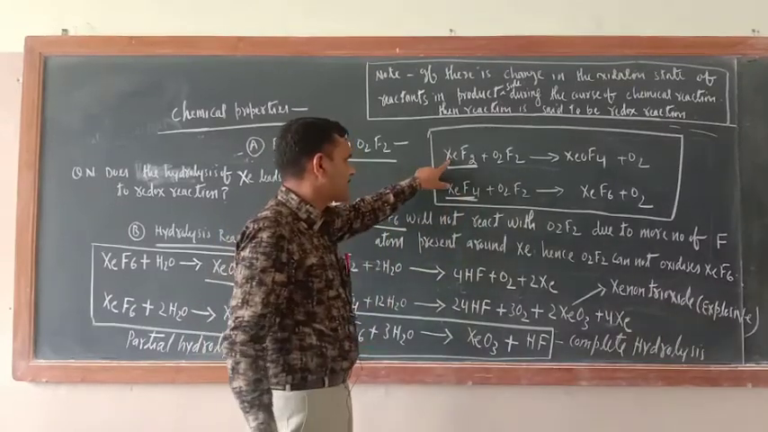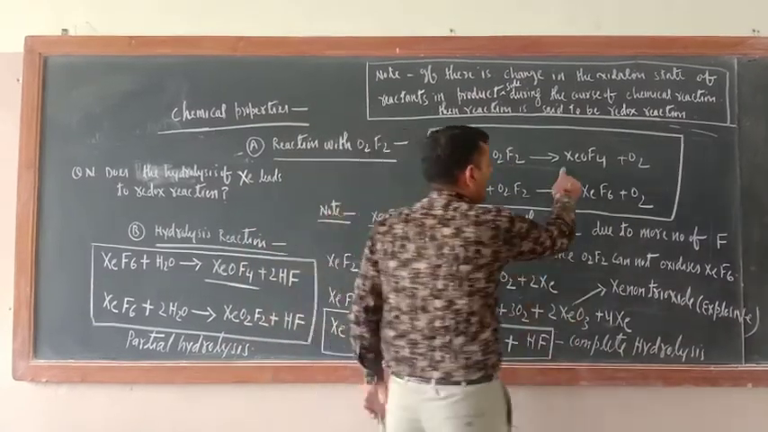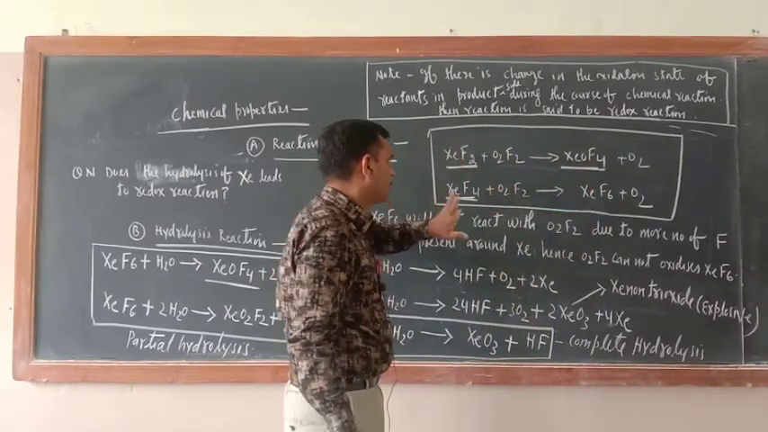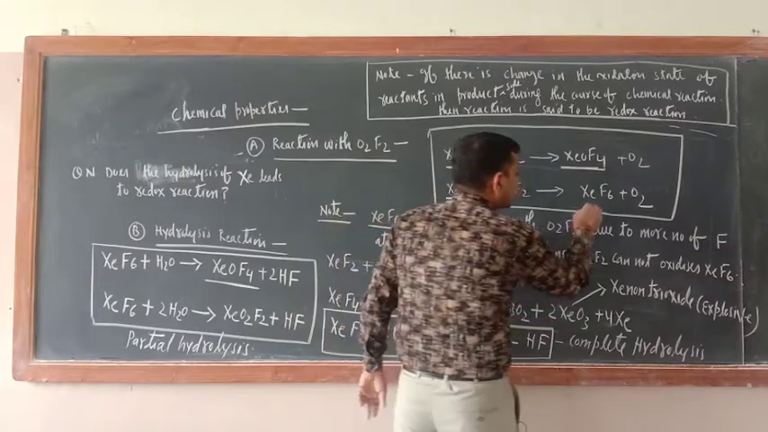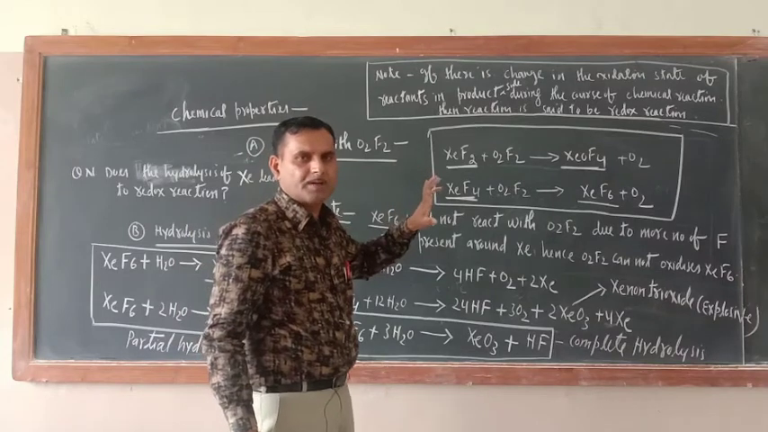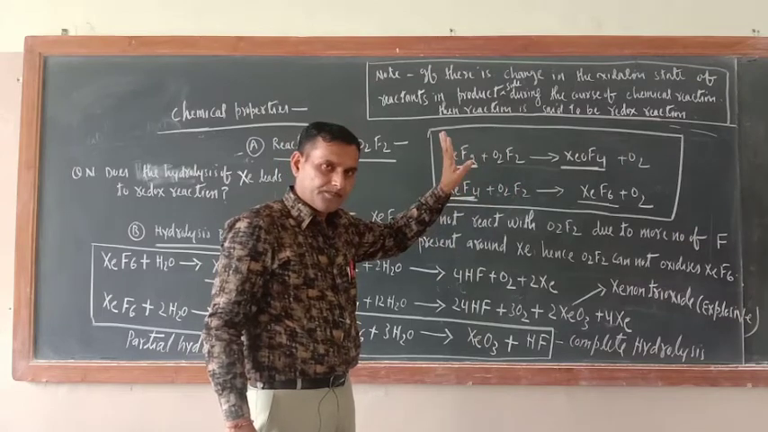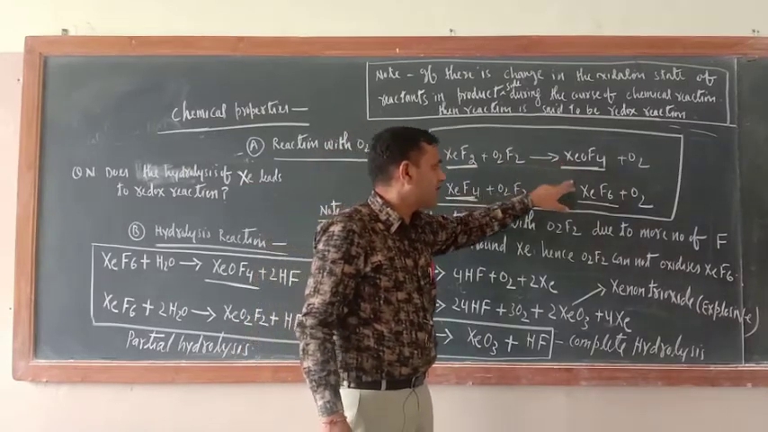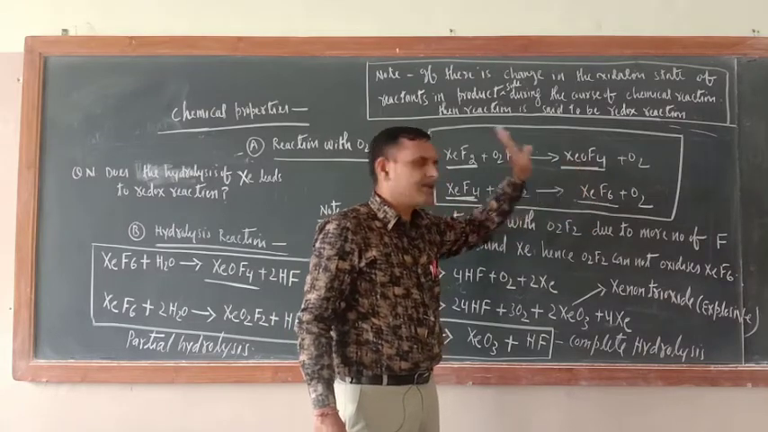First, XeF2 reacts with O2F2 and forms xenon oxytetrafluoride, XeOF4, plus O2. When XeF4 reacts with O2F2, it forms XeF6 and oxygen. So just see how you can remember it for a long period of time. Oxygen is common in both reactions, but the product is different. In case of XeF4, XeF6 is formed, and here XeOF4 is formed.